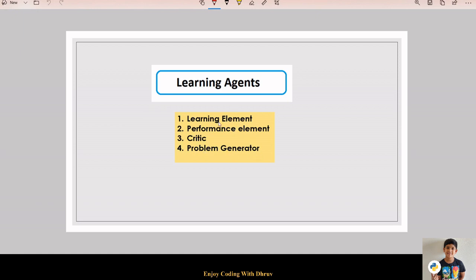Learning agent learns better ways of doing things through the learning element. Performance element is responsible for selecting external action. Critic acts as the grader using a set of criteria to describe how well the agent is doing with respect to a fixed performance standard. It also modifies the performance element to make better choices in the future. Problem generator is responsible for suggesting actions that will lead to new and informative experiences.